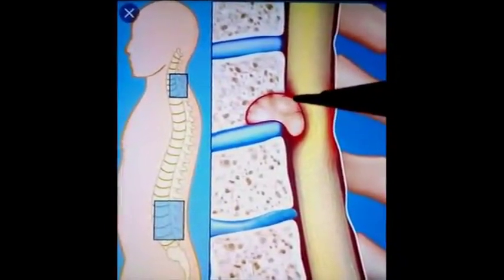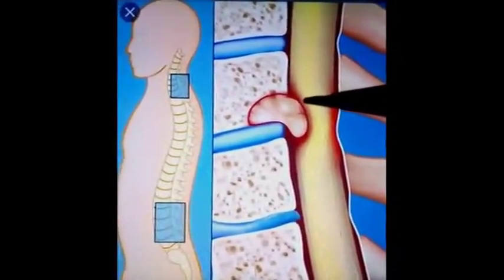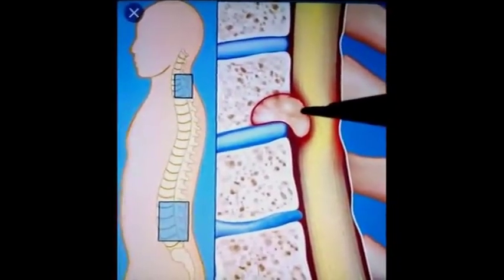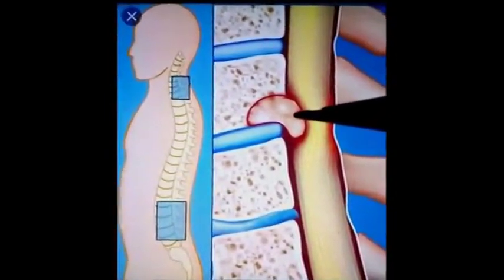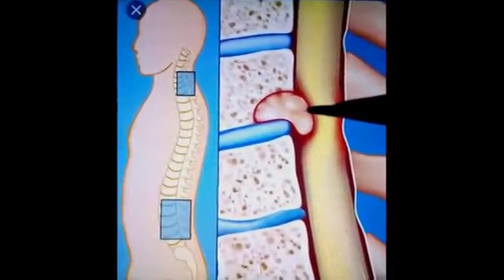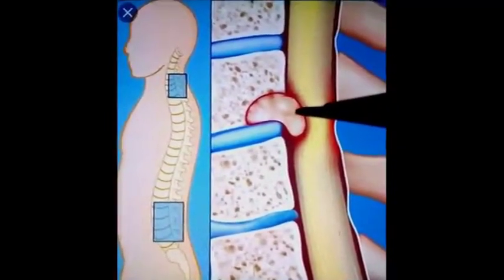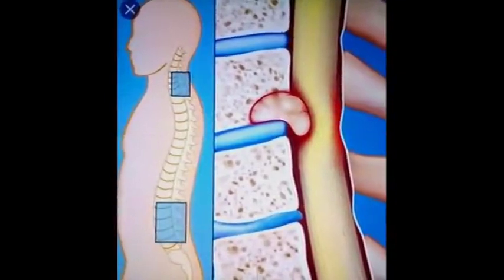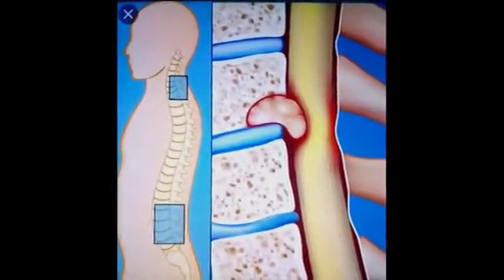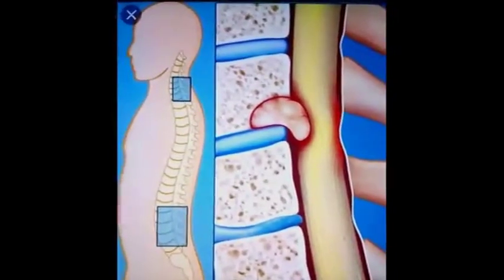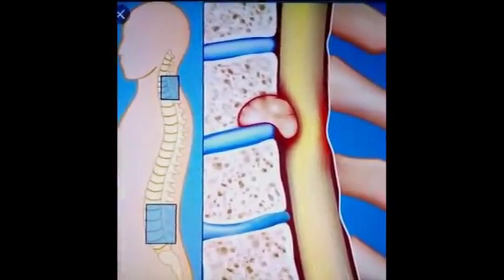These may arise from dura mater, which is known as meningioma, or glial cells, which is known as glioma. Glial cells are the supporting cells of nervous tissue. Tumors may also arise from nerve roots, known as neurofibroma, and from ependyma, known as ependymoma, and other tissues may also form tumors.